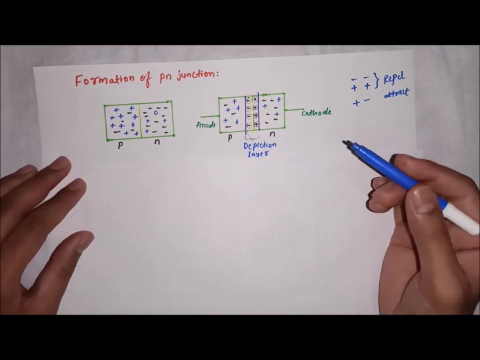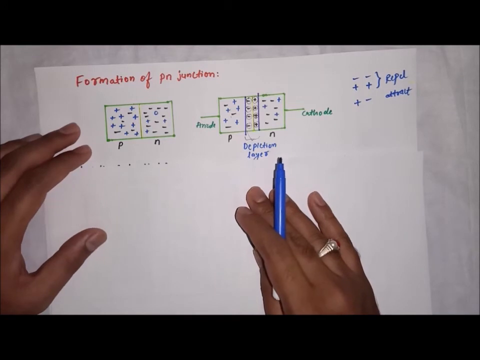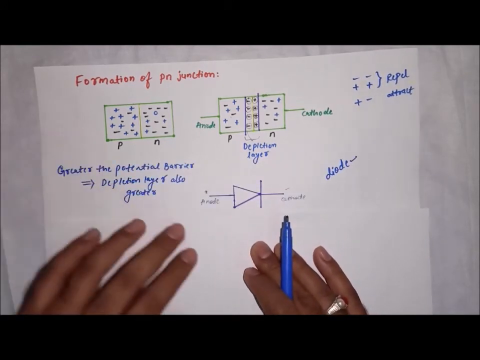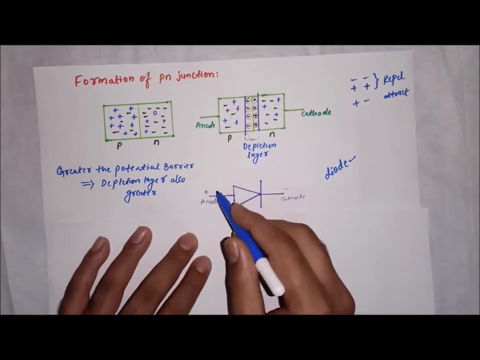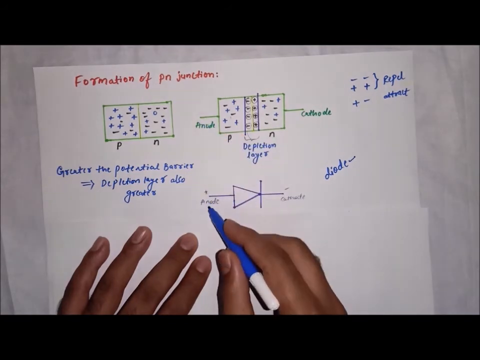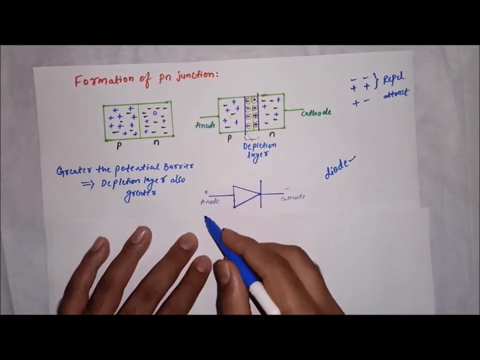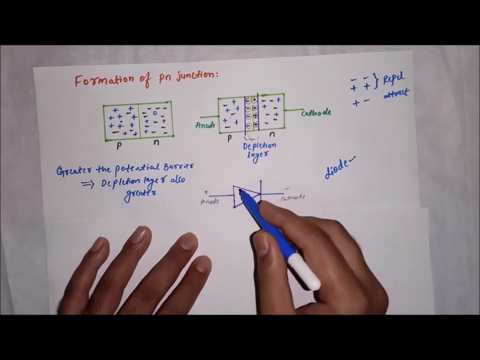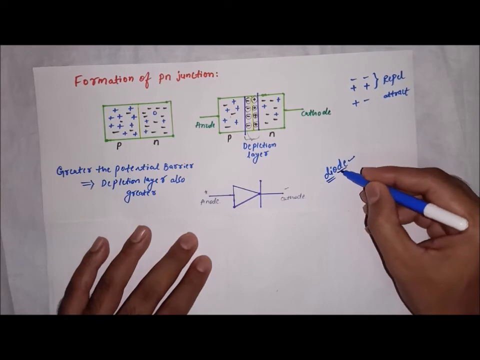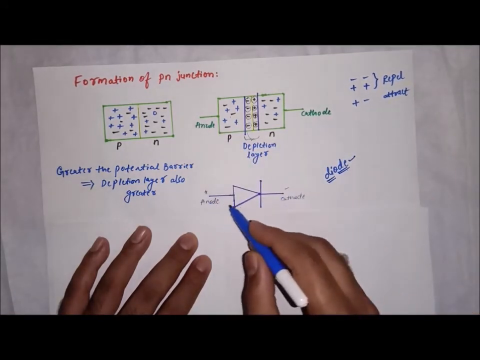So it is an electronic device. Diode is an electronic device. Then what is the symbol of this? The symbol of a diode is this one. On one side this is the anode, and on the other side that is called the cathode. This is the symbol for the electronic device called a diode. Di means two, ode means electrode. Two electrodes in it.